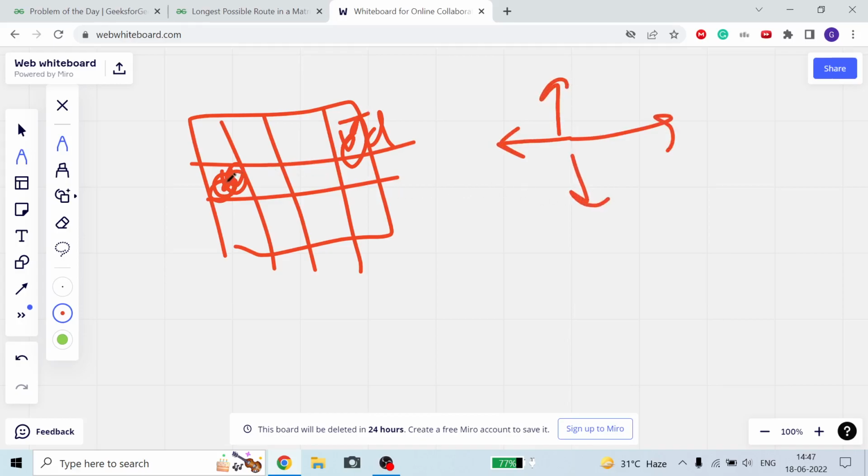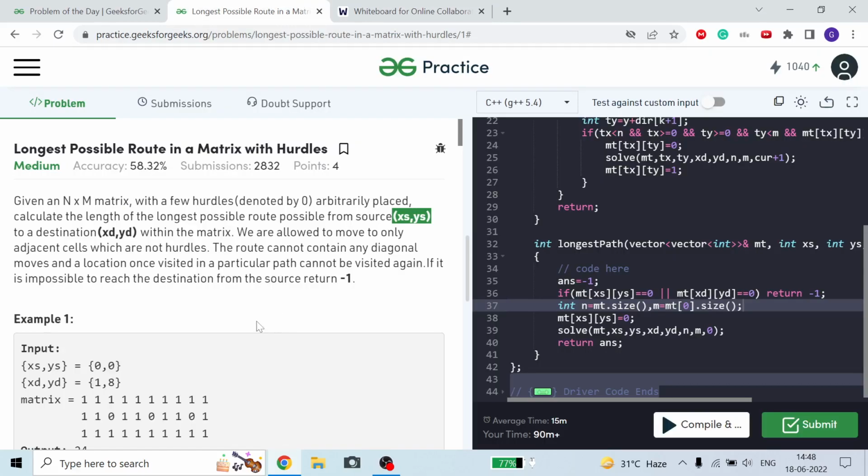So from here we have to come here along different possible paths, and we have to find the maximum length path from source to destination. Okay, and if we don't have any path, we just return -1. And here is one more condition: once we have visited a particular node, we cannot visit it again.